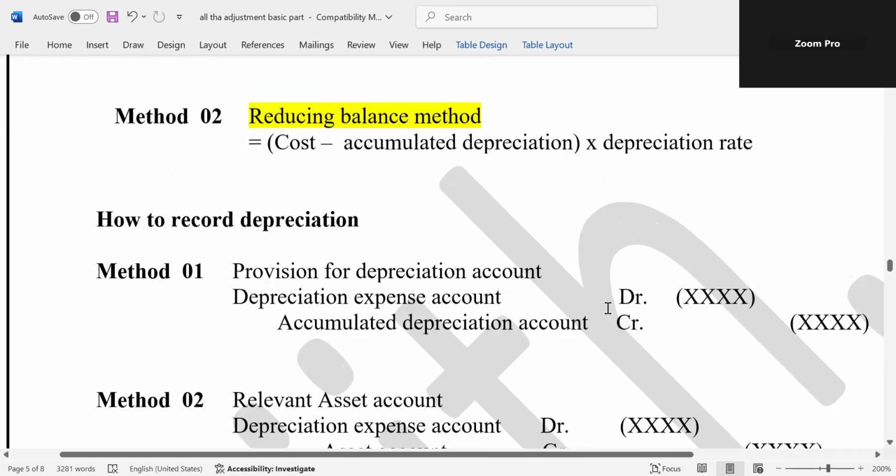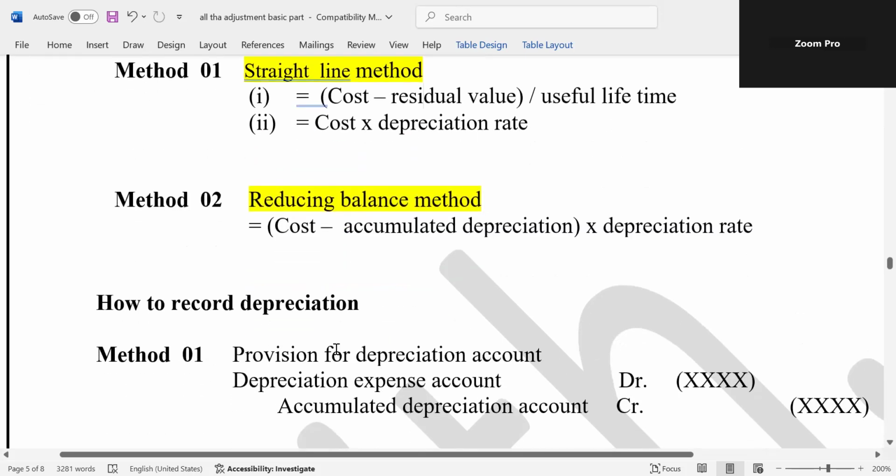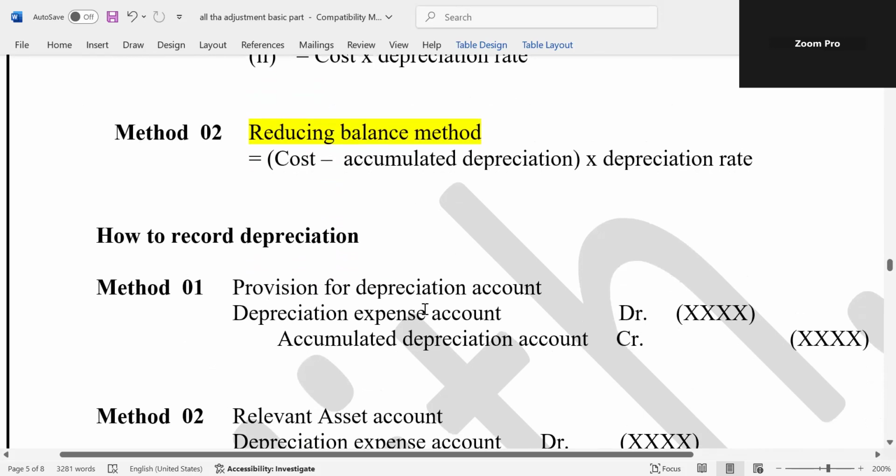Normally, right? Therefore, this is the way we have to calculate depreciation, and this is the way you are recording the ledger accounts. All the business organizations have land, building, motor vehicle, office equipment, like that, non-current assets. Therefore, you have to know how to calculate depreciation and how to record in the ledger accounts. We are going to discuss sole proprietorships, partnerships, and company. Right. See question number 1.